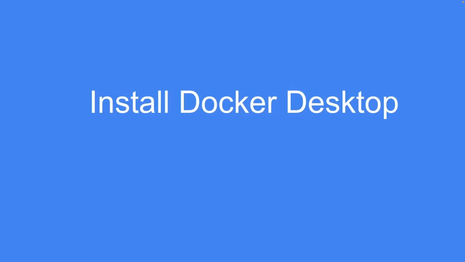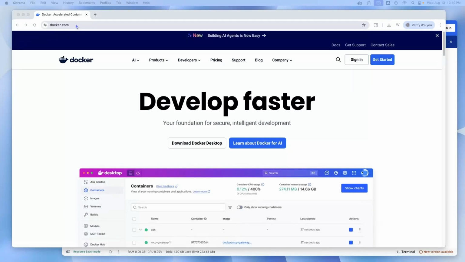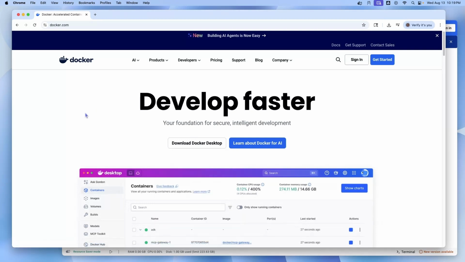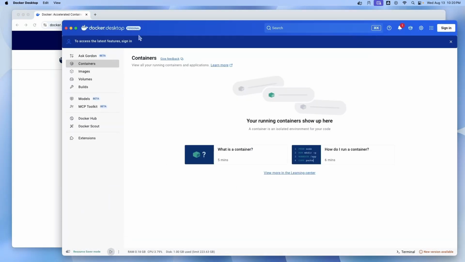Let's install Docker Desktop. Go to docker.com and download Docker Desktop. Depending on your machine, you have to choose the option. After installing, it should look something like this. You don't need an account. You can use your existing email account like Gmail.